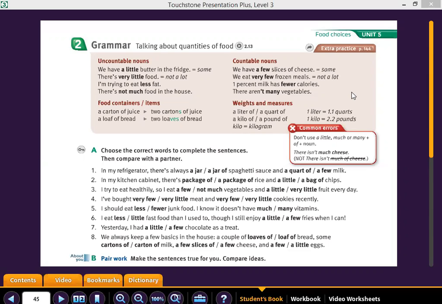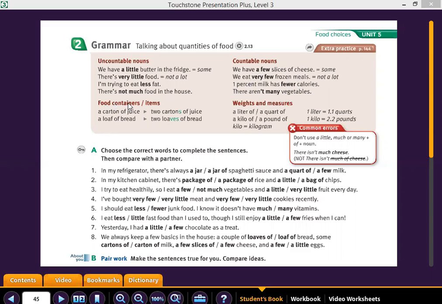There aren't many vegetables. As you can see, with uncountable nouns we use little, less, and much. With countable nouns, we use few, fewer, and many. These expressions are for nouns that we can count.